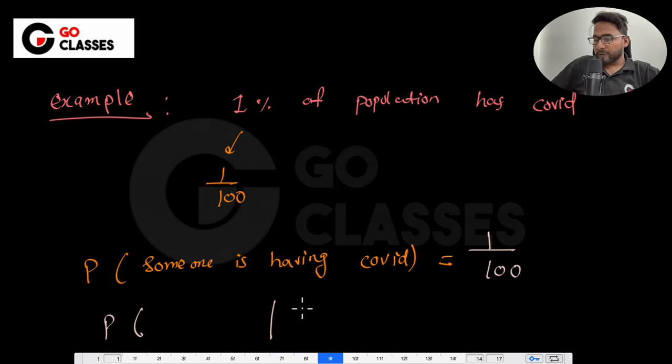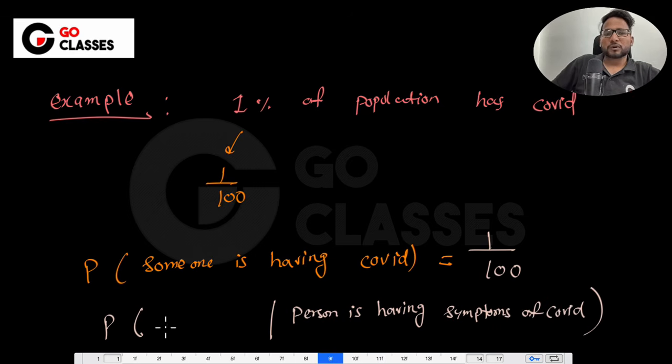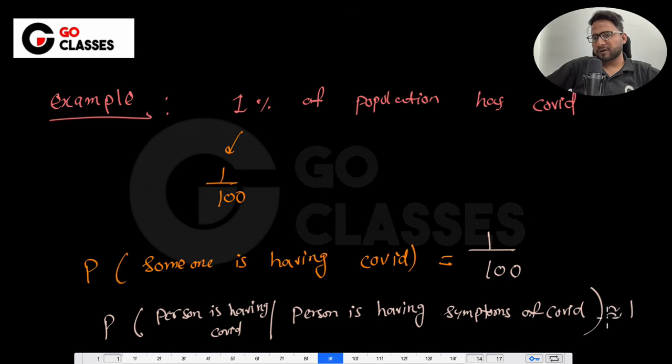So I say that you pick someone, and then you found out that person is basically having symptoms of COVID. In that case, if I ask you, what is the probability that person is actually having COVID, then you will say most probably, if the person is having the symptoms of COVID, then the chances that the person is actually having COVID are, let's suppose, almost equal to 1.